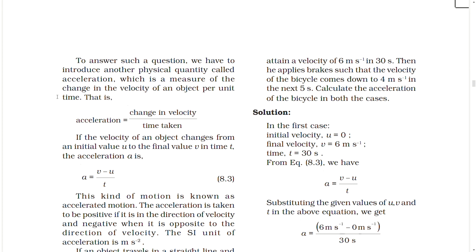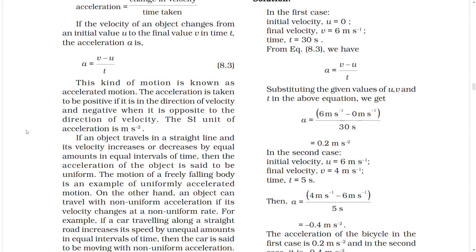To answer such a question, we have to introduce another physical quantity called acceleration, which is a measure of the change in the velocity of an object per unit time. That is, acceleration equals change in velocity by time taken. If the velocity of an object changes from an initial value u to the final value v in time t, the acceleration a is equal to v minus u by t. This kind of motion is known as accelerated motion.